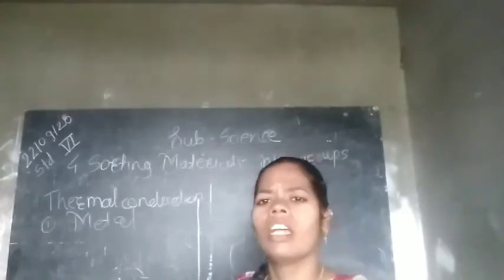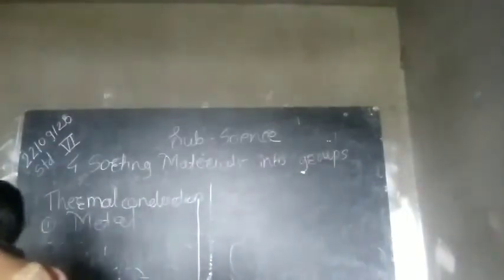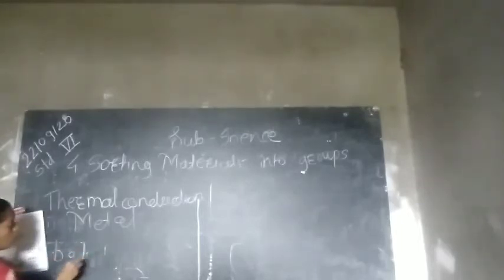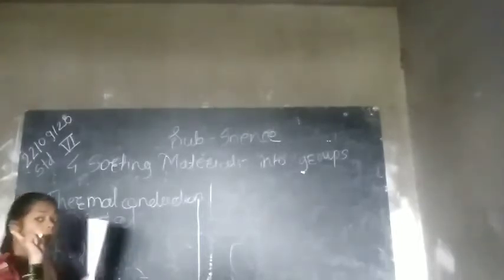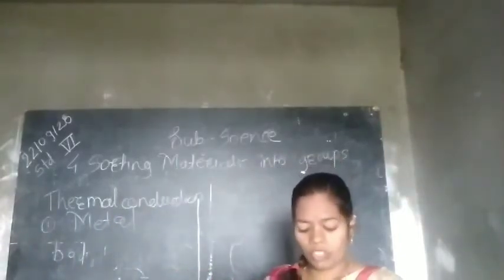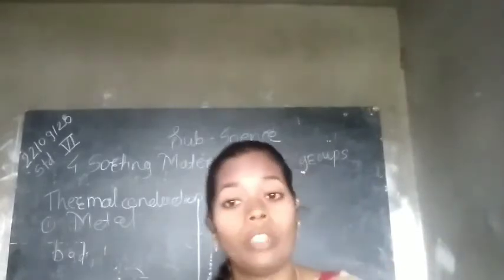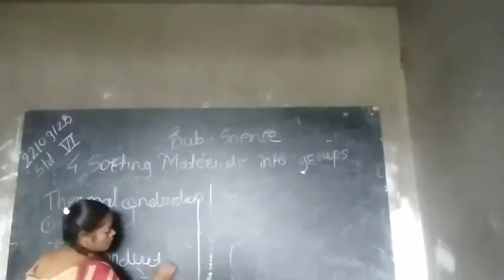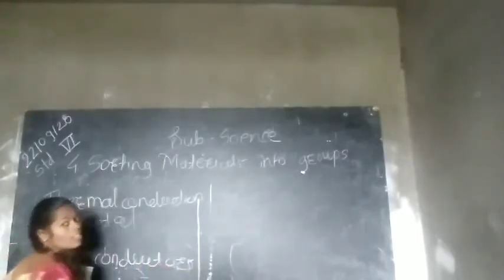And exactly the opposite for bad conductors. Bad conductor means reverse. The substance which does not allow heat to pass through them is a bad conductor. And one of the best examples of bad conductors is wooden things.